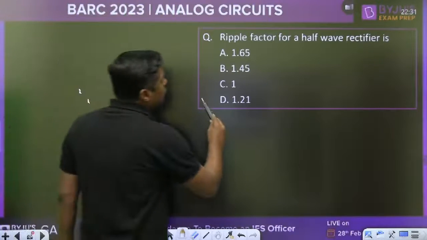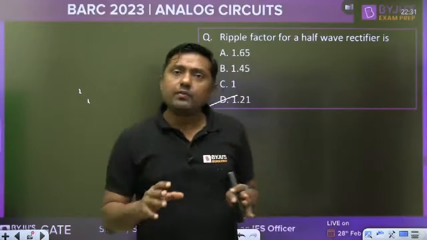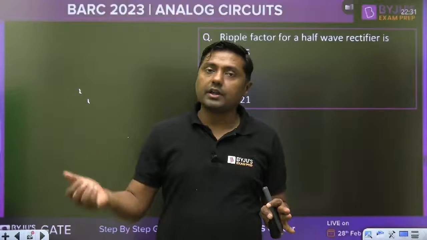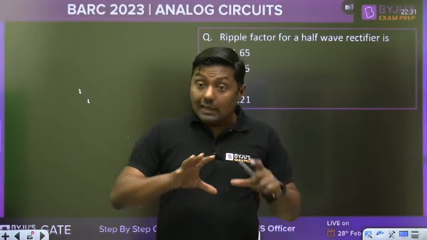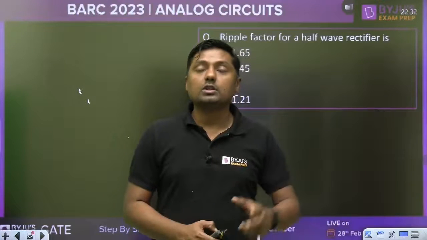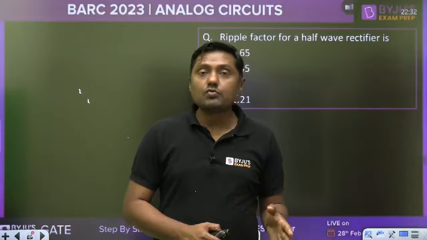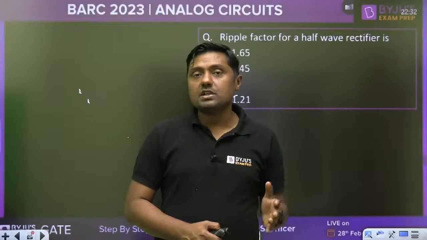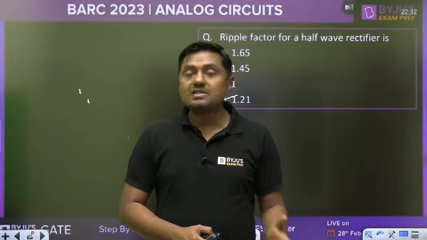This is the 1.21. So, okay, everyone, first of all, try to understand. Already we have solved a number of questions for the GATE exam. Now this is the time to revise your short notes. Revise all the standard tables for rectifier. What is the formula for the ripple factor? What is the formula for the form factor, crest factor, RMS value, transformer utilization factor, and about power amplifier, feedback mechanism, standard circuits.